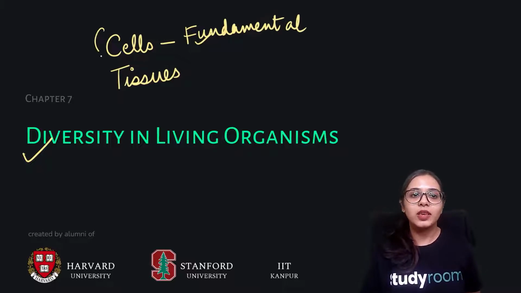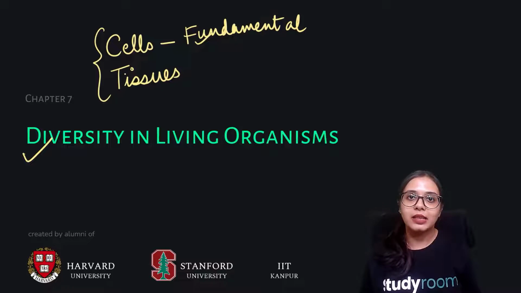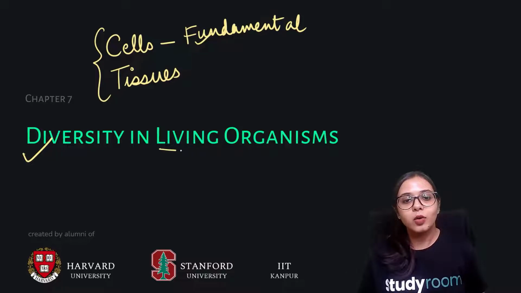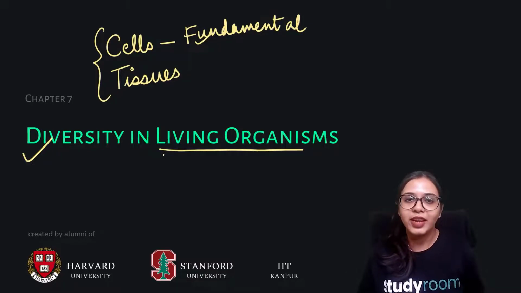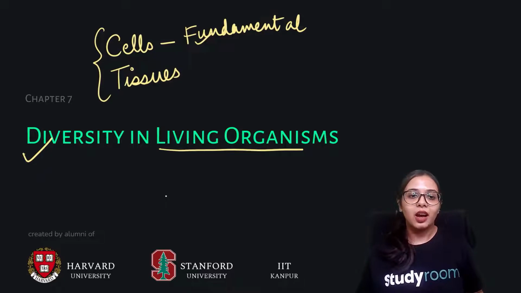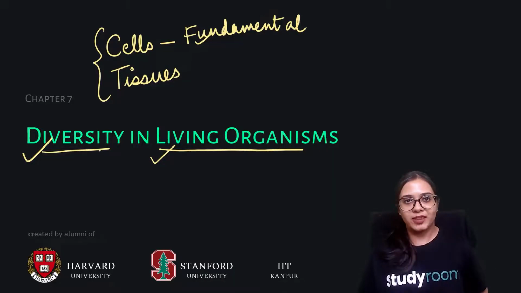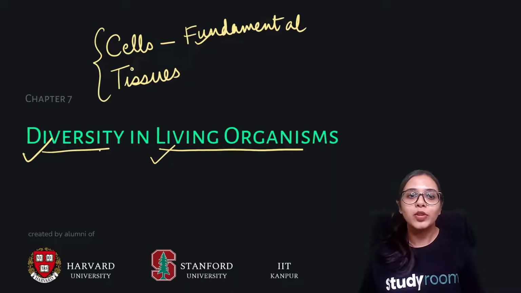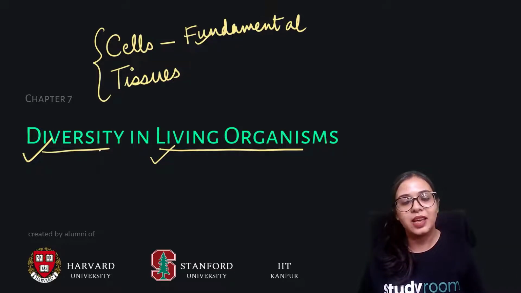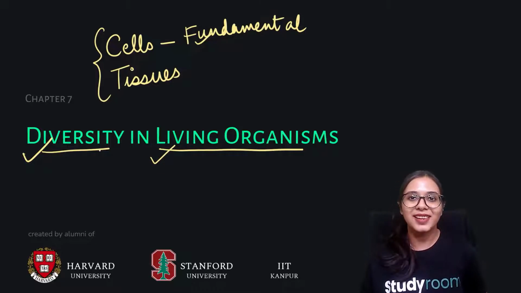In this chapter, on the basis of the arrangement of cells, tissues, and various other factors, we'll be assessing how living organisms are classified into various groups, all right, and what are the different criteria on which these living organisms are divided, and we'll be assessing the diversity in living organisms. Now this is a very lengthy chapter, but we'll study each part bit by bit and we'll understand why the need of classification is important and how living organisms are classified. So let's get started with this chapter.